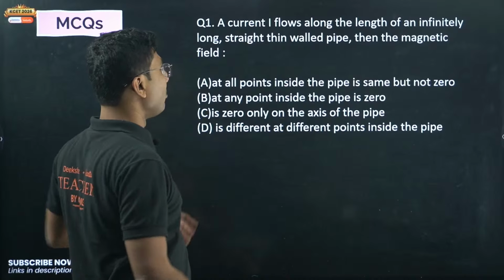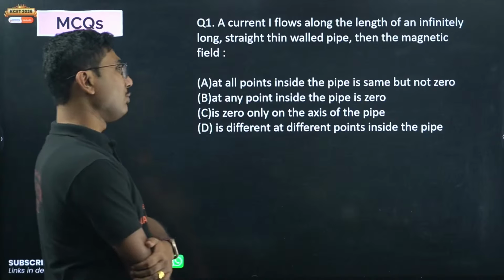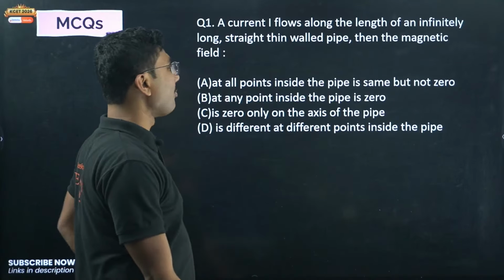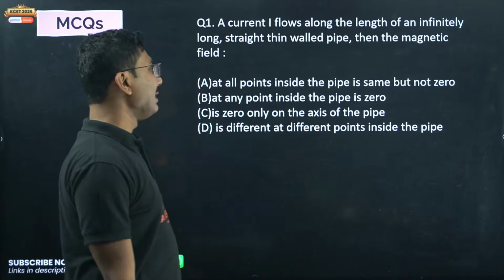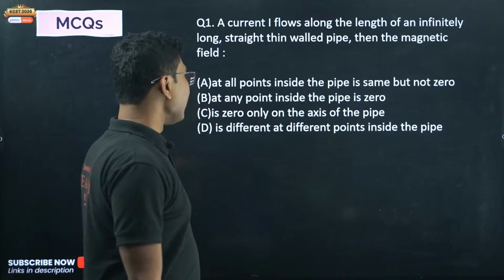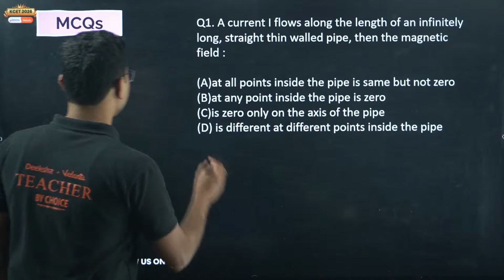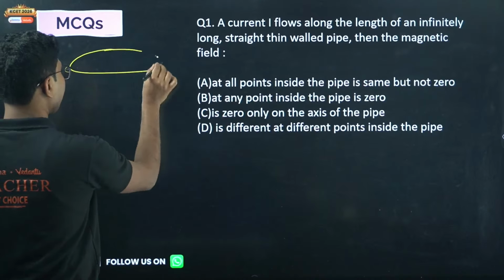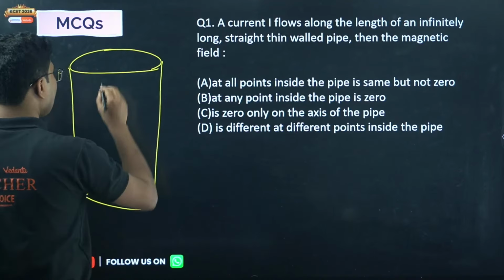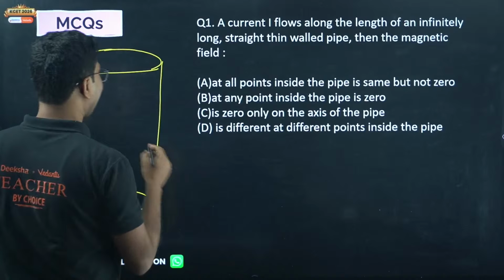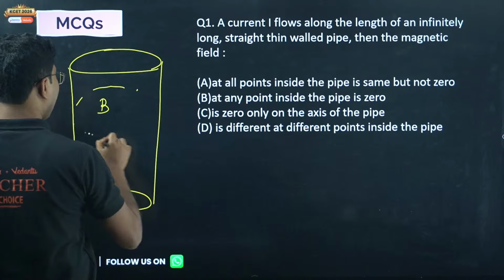A current I flows along the length of an infinitely long straight thin-walled pipe. Then the magnetic field at all points inside the pipe is the same but not zero, is zero only on the axis of the pipe, or is different at different points inside the pipe. Pipe means inside is hollow, there is nothing inside. So they are asking what the magnetic field inside is. For that, we have to construct an Amperian loop.